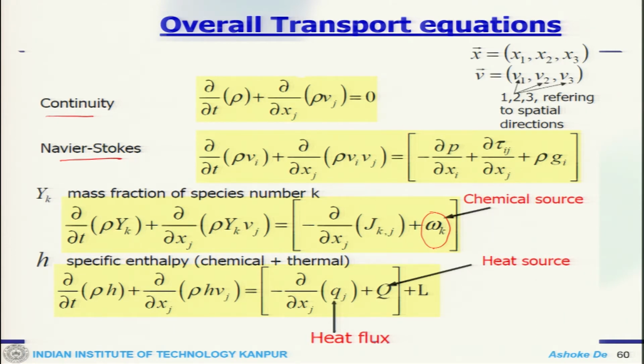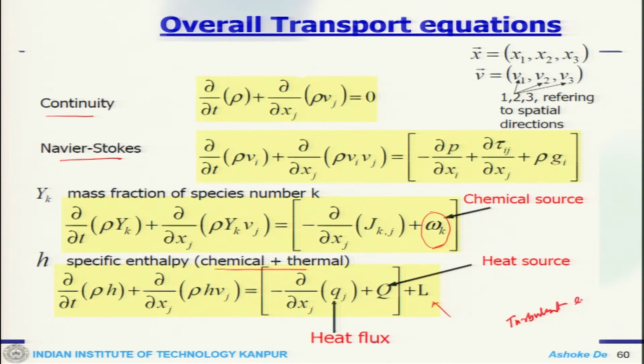Then we have specific enthalpy, which is a total of chemical plus thermal, so this is the heat flux term, this is heat source and this is any other source term. So these are my basic governing equations that are required for my reacting system. Now on top of that, when it is turbulent, you need the turbulence equations.